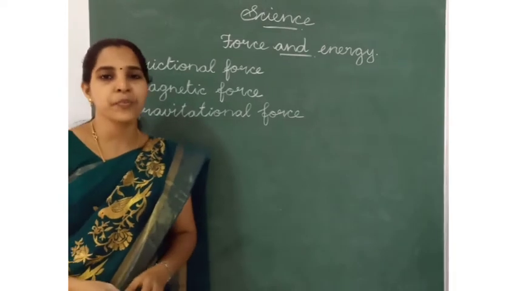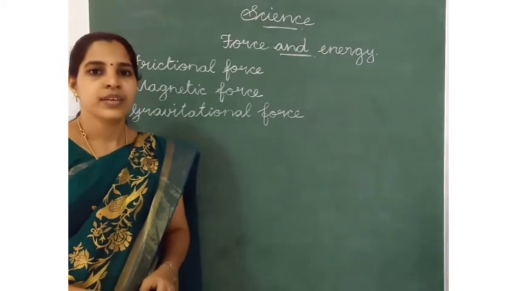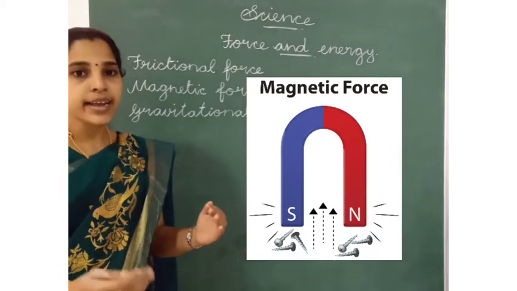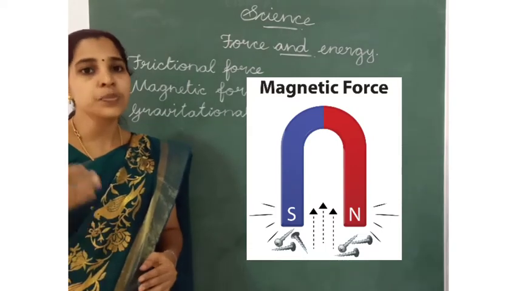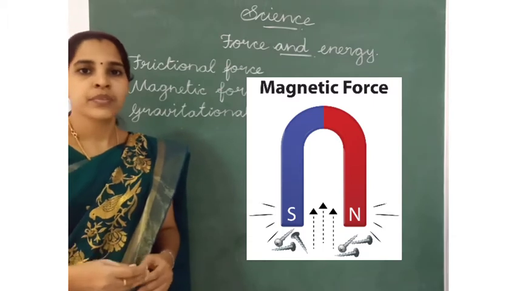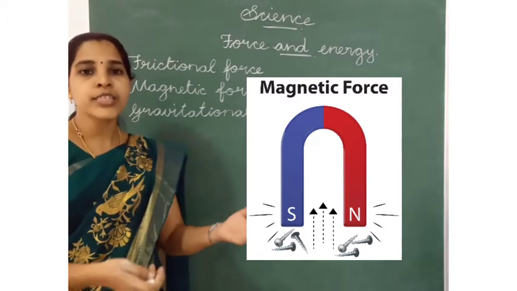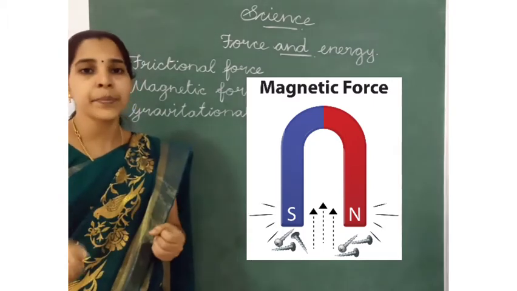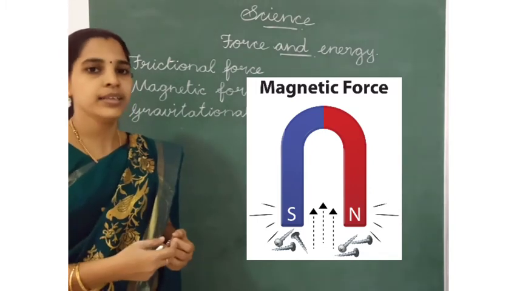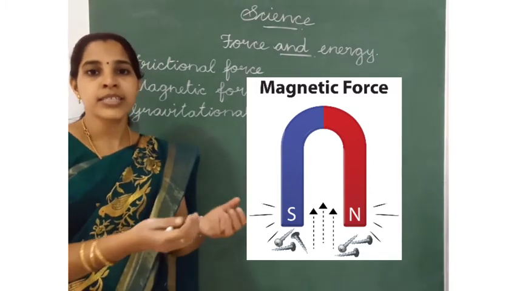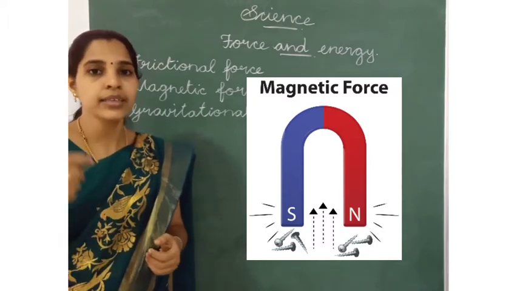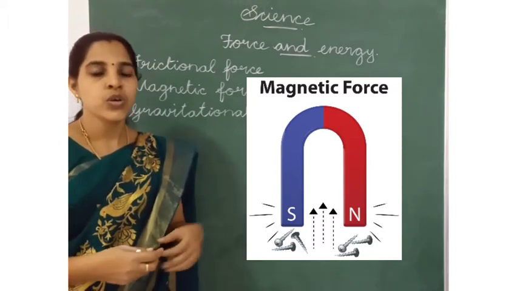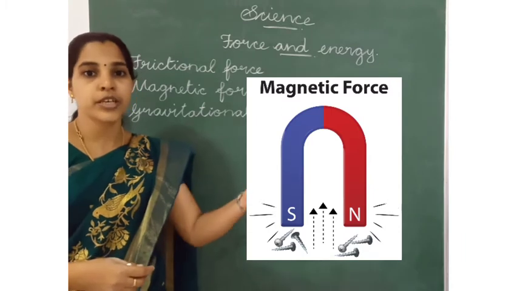What is the meaning of magnetic force? An object attracts the other object. Magnets have a special property because magnets pull things made of iron or nickel. Magnets pull the objects made of iron or nickel. So it has a special property, pulling.